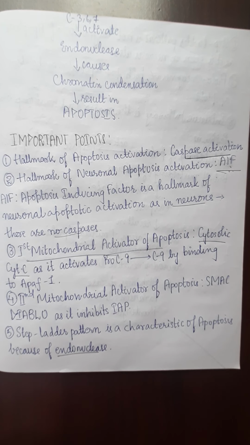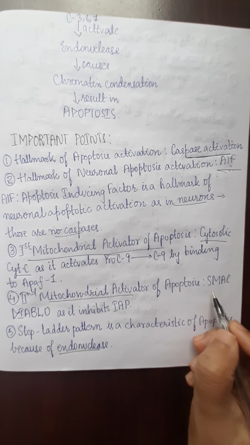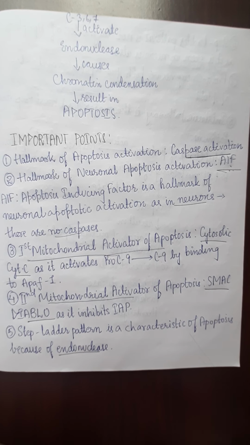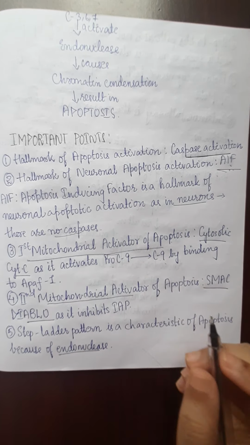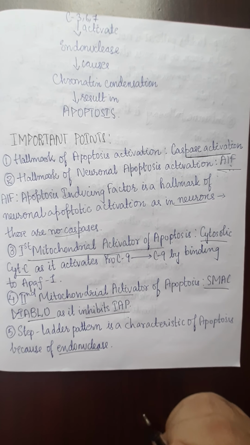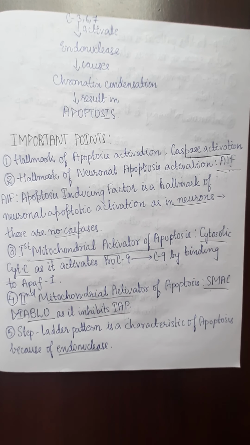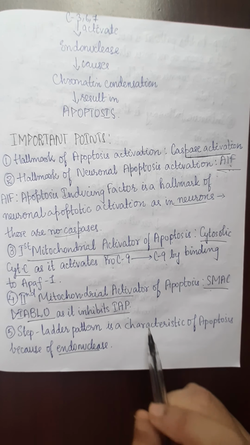The second mitochondrial activator of apoptosis is SMAC, because this is the second event which takes place on increase in mitochondrial permeability, as it inhibits the inhibitor of apoptosis. We know that the inhibitor of apoptosis is present in the cytoplasm of the cell, and it inhibits the activation of procaspase 9 to caspase 9. So then SMAC comes into play and inhibits this IAP, so procaspase 9 to caspase 9 gets activated.